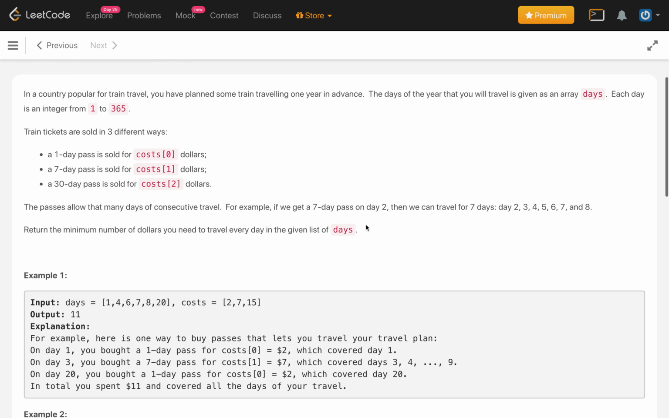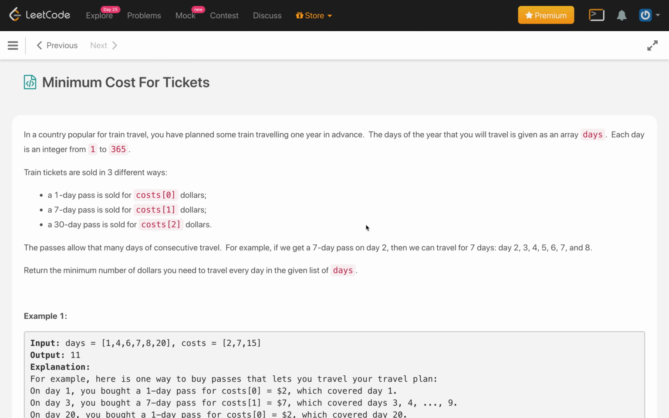This problem is quite similar to the minimum coin change problem, but the difference is that there we have a fixed amount, while here we don't have fixed days, but an array of days, like we are traveling on particular days, not all the continuous days. You have to calculate the minimum cost to travel on those days, like 100 days or 50 days. So this is exactly the coin change problem, but here we have the array.